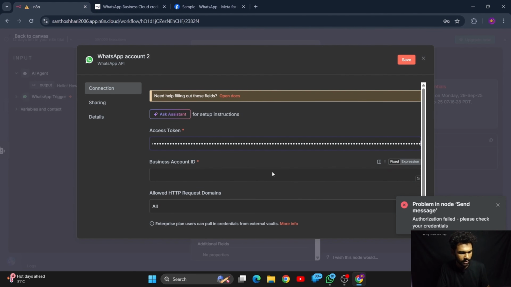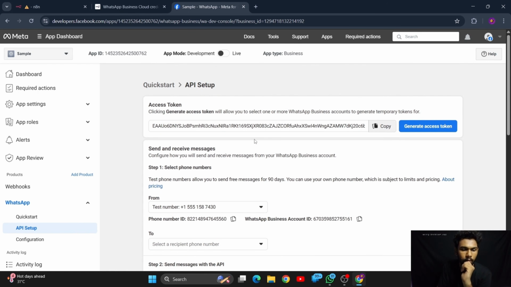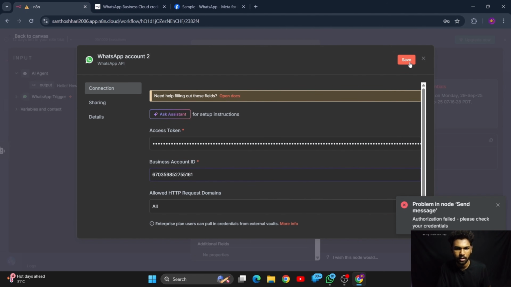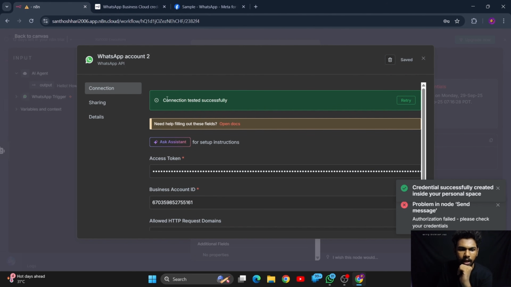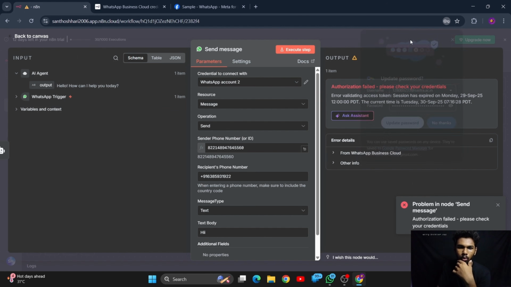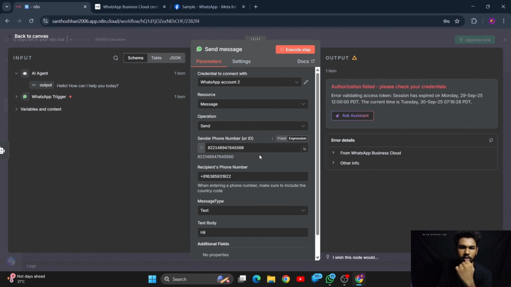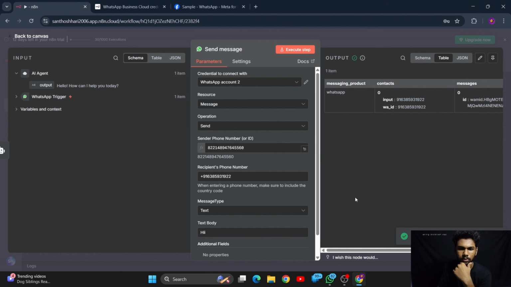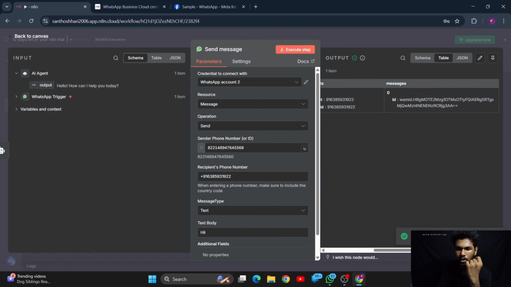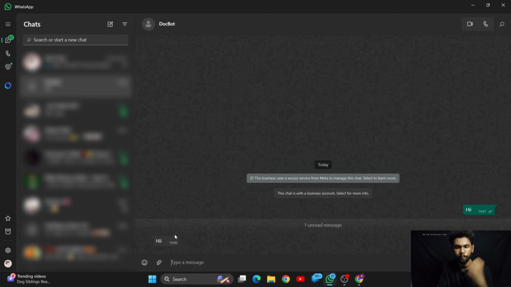Let's paste it in the access token, and then it will ask you for the business account ID. For getting the business account ID, here you can see the WhatsApp business account ID number. Let's copy that one and paste it here. Let's give save. Yeah, it has been connected successfully with the app that we have created for WhatsApp. So now let's try executing this step. Well, that's it. It is successfully executed. Let's see. Yeah, perfect. It worked just perfectly as we expected.